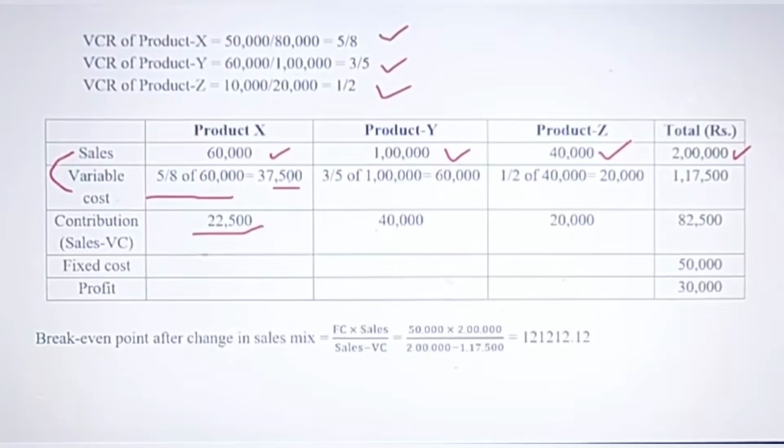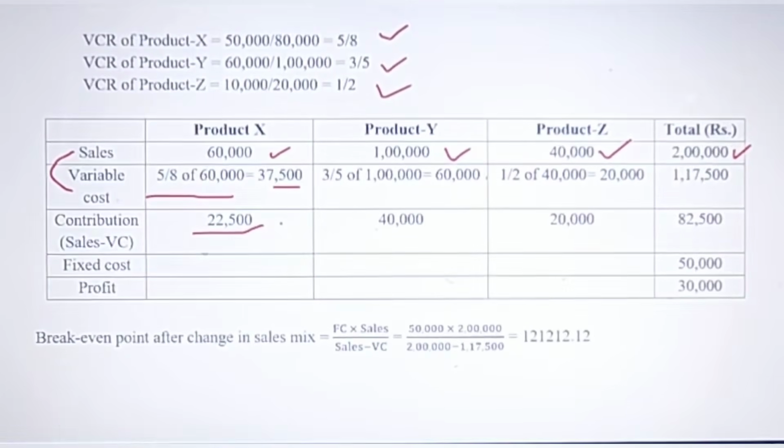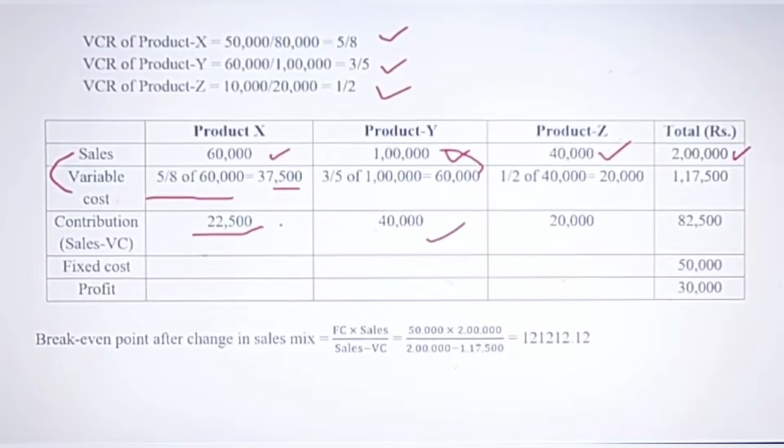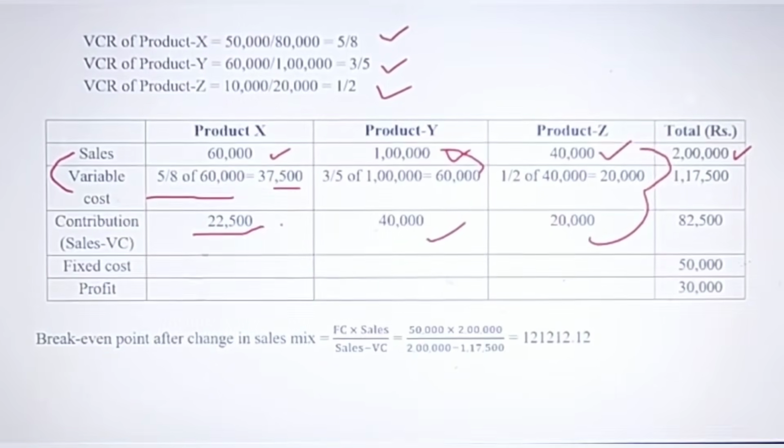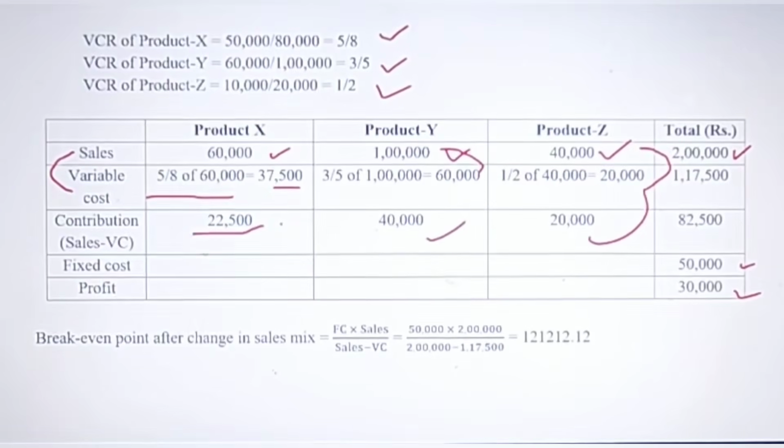60,000 minus 37,500, so you get this figure. Like that, 1 lakh minus, when you subtract both these terms, you get 40,000. Like that, 40 minus 20, you get 20,000. So this is how you have to work out. Fixed cost is given and profits are given. And lastly, break even point after change in sales mix ratio.